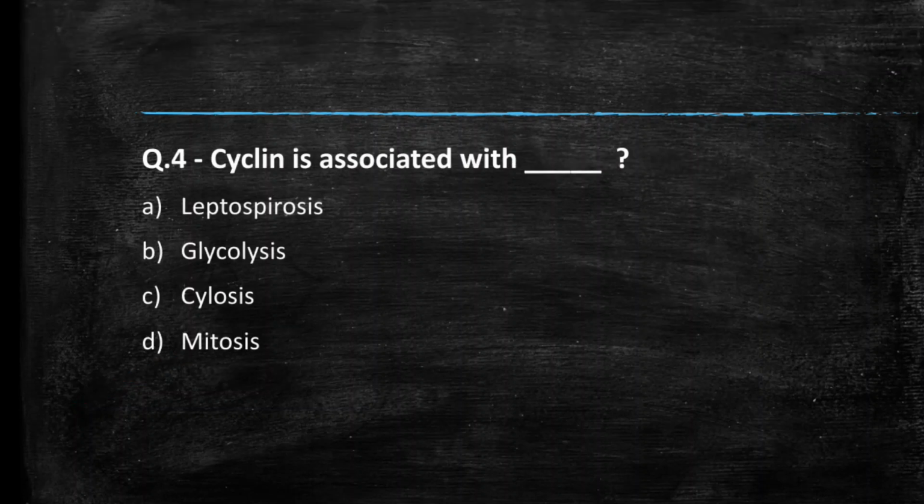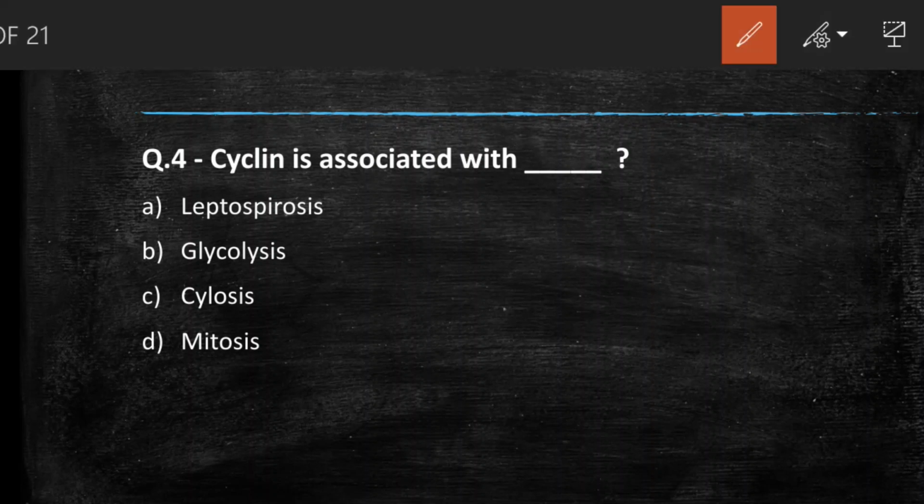Next question we have, cyclin is associated with leptospirosis, glycolysis, cyclosis, or mitosis. Students, comment your answer. So the right answer to this question is option D, mitosis. Cyclins drive the events of the cell cycle by partnering with a family of enzymes called cyclin dependent kinases or CDKs.